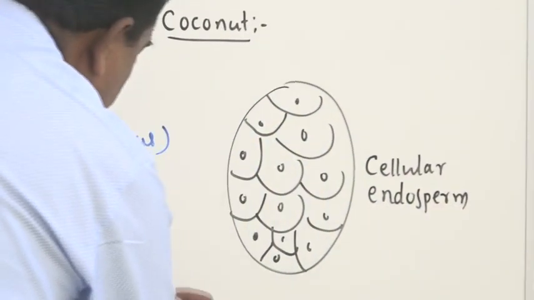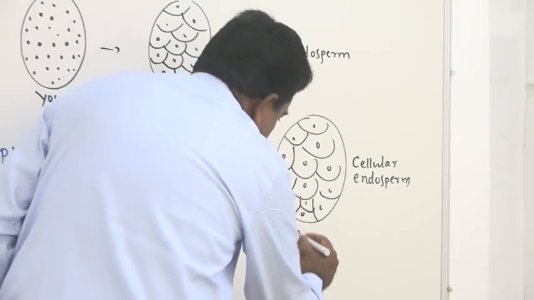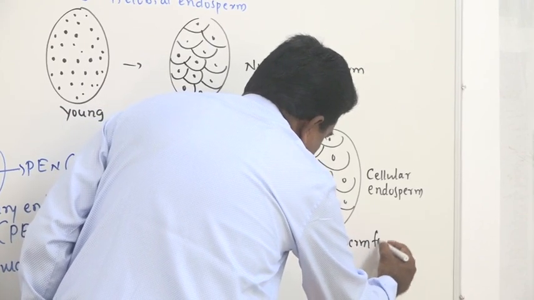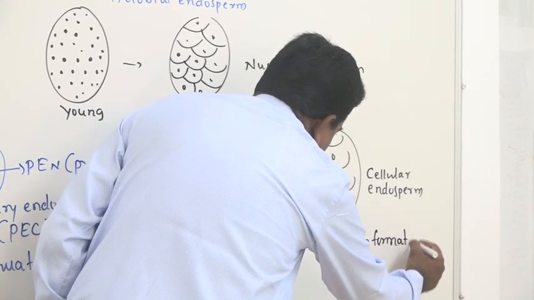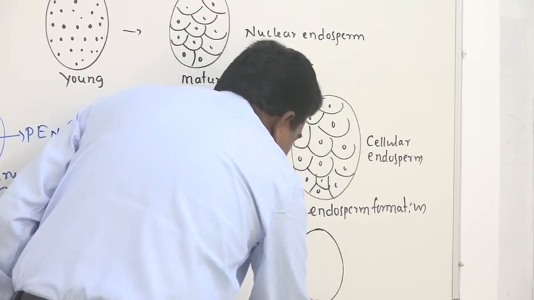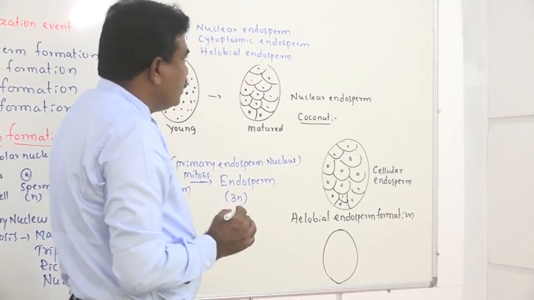Then in helobial endosperm formation, it is almost a mixed character of the nuclear as well as the cellular endosperm.